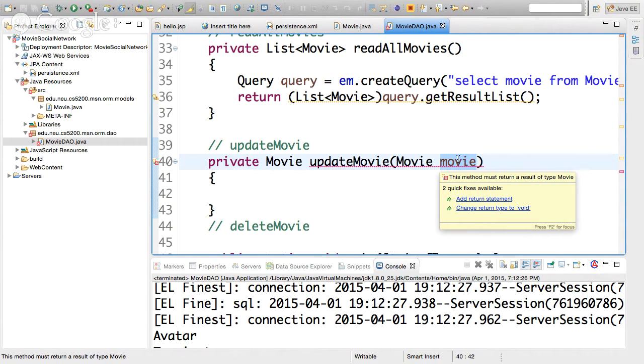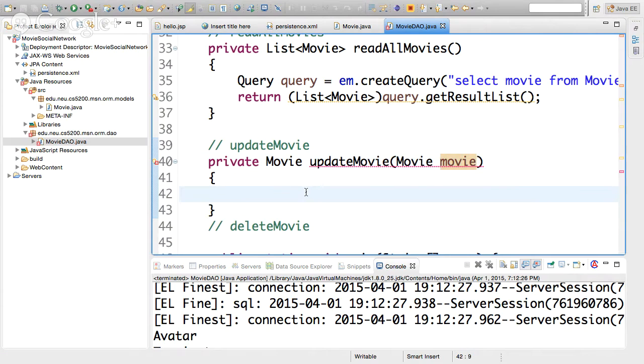Make sense? So what we need to do is, because we are updating the database, typically the only thing that you need to do is em.merge, and you give it the movie. That's all you really need to do. em.merge and whatever you need to merge. Now, presumably the movie already has the ID in there. It'll use that ID to map it to the correct record in the database.